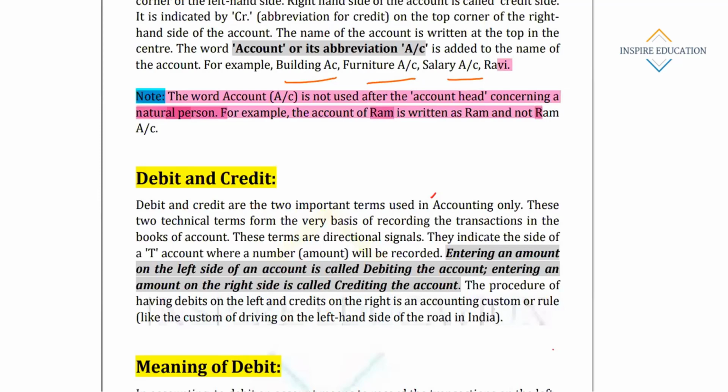We will simply write the name of the natural person, like Ram, or Rahul Dravid or Sachin Tendulkar, not account. In other cases, we write building account, furniture account, salary account. Here, only Ravi is written, Ravi account is not written. For a natural person, we will not write account as suffix.